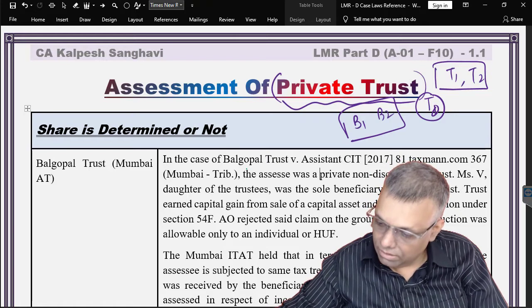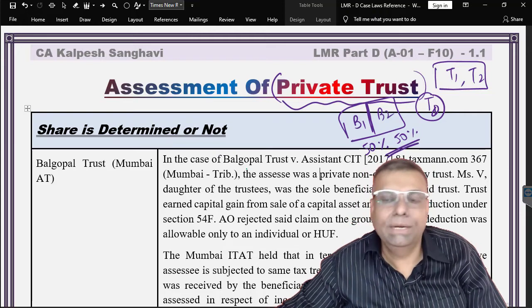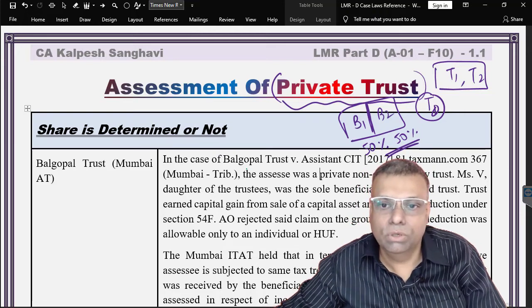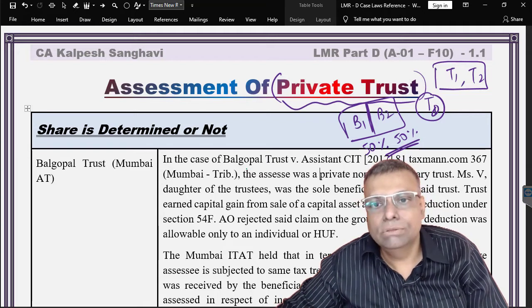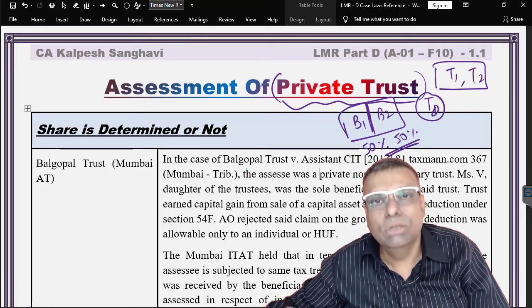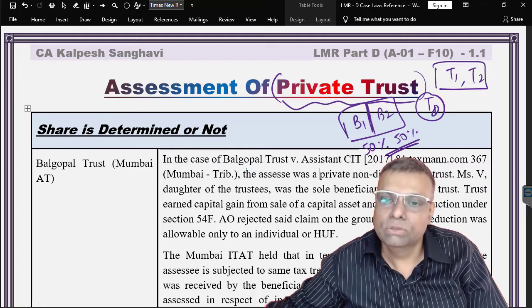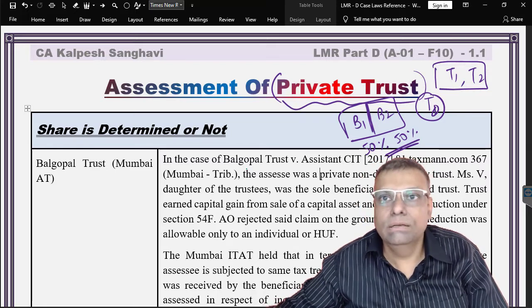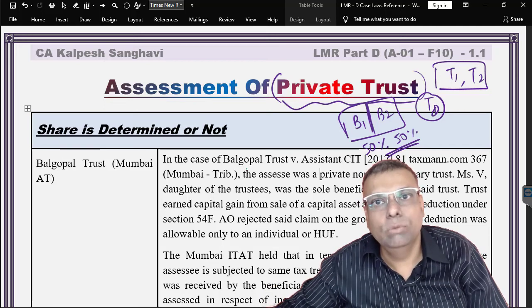Now, whether this B1 and B2 share is determined or it is not determined, that is the first beginning point as a matter of discussion from the tax liability calculation point of view. In our accounting language, we say supposing 50-50, 60-40, 30-70, whatever, in percentage terms, it should be determined. This is how we logically understand. However, the courts think a little bit differently. So, if it is determined, then the tax rates, the calculations will be done separately, and if it is not determined, then it will be done separately.